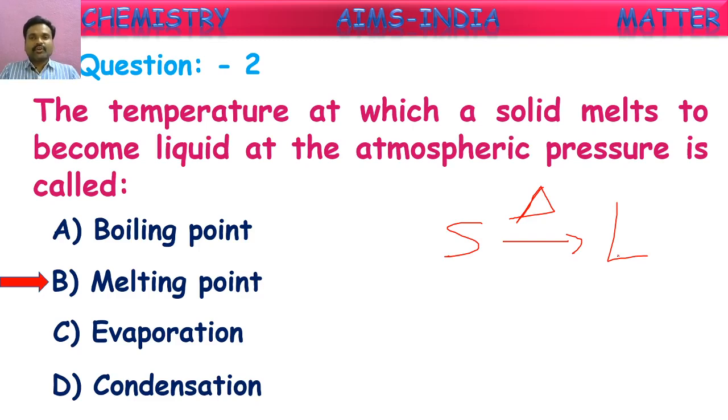The melting point of liquids like water. What is the melting point of water? 0 degrees Celsius. What does it mean? On heating ice from lower temperature to 0 degrees Celsius, it starts converting into liquid form. That is melting point.